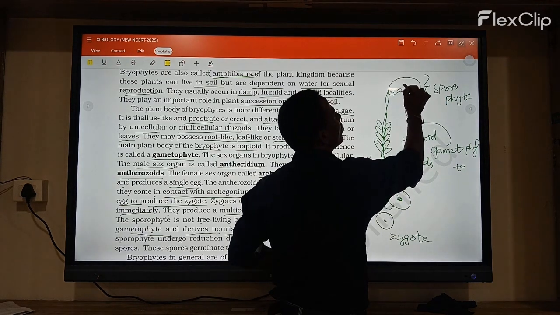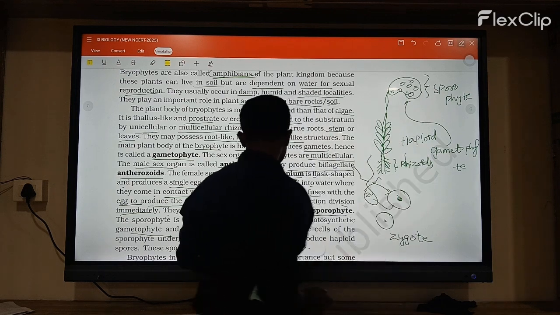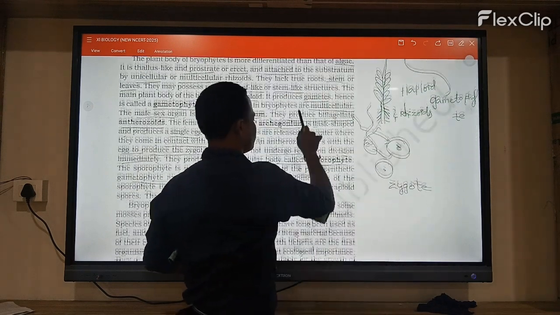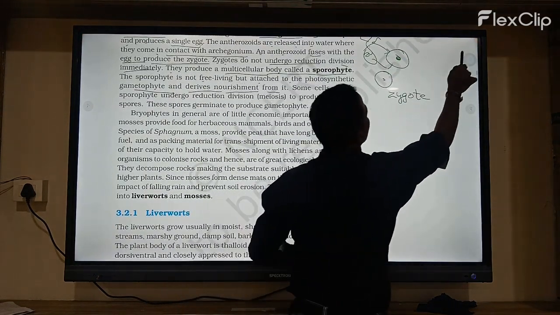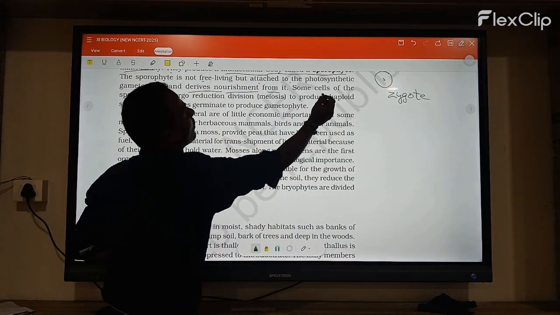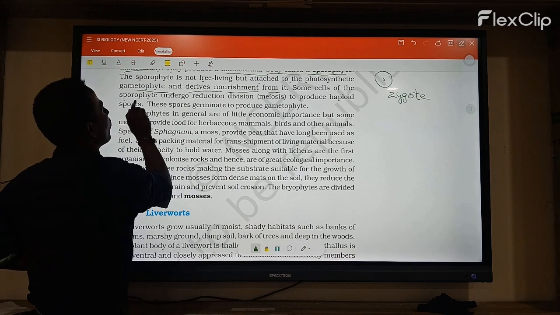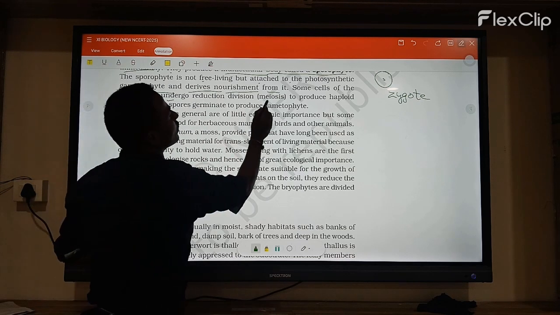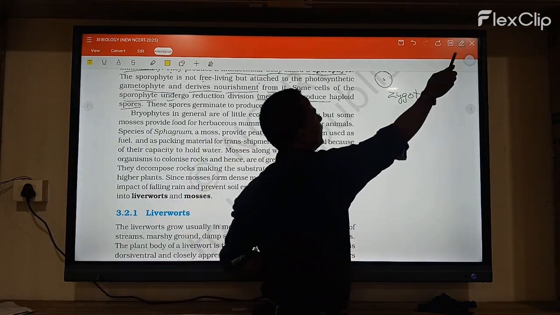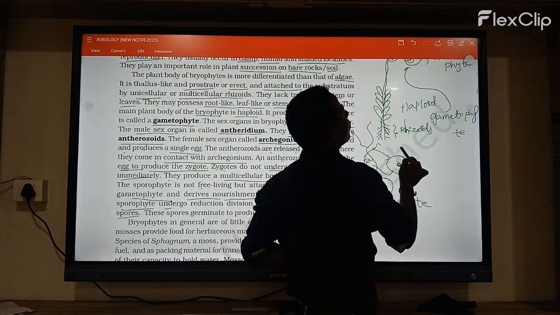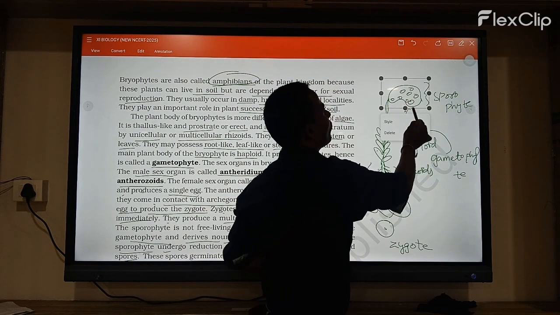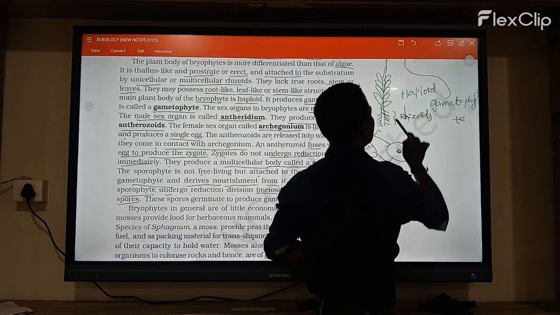Next, some cells of the sporophyte undergo reduction division, that is meiosis, to produce haploid spores. Here, a number of haploid spores are produced.